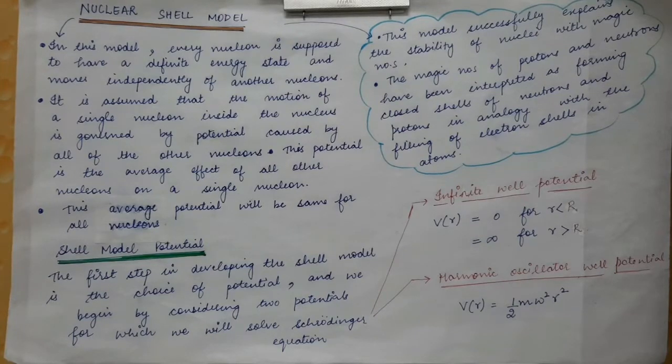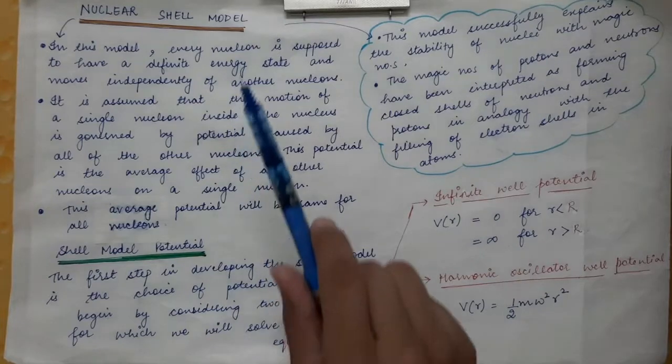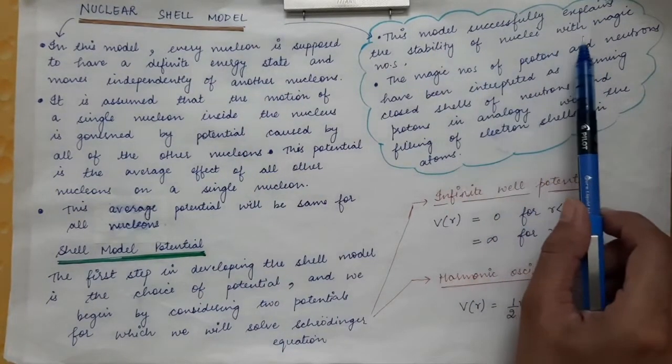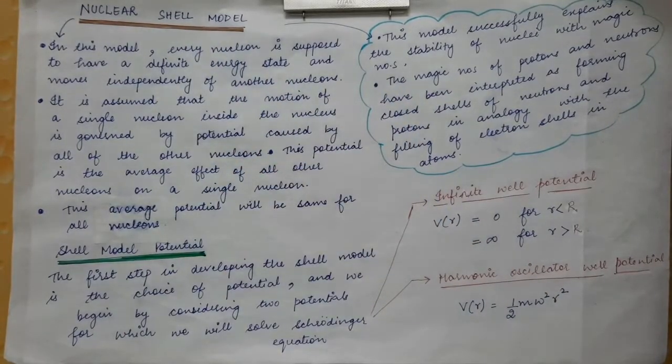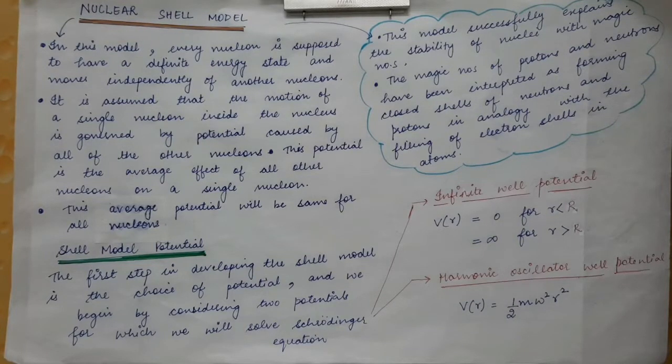So then came the nuclear shell model. This model successfully explained the stability of the nuclei with magic numbers. What was the assumption made by the nuclear shell model? The analogy was taken from the electronic shells, the shells of the electrons present around the nucleus. When electrons complete an electronic shell, that element is extra stable, and those extra stable elements are inert gases, because in inert gases the electronic shells are completely full.